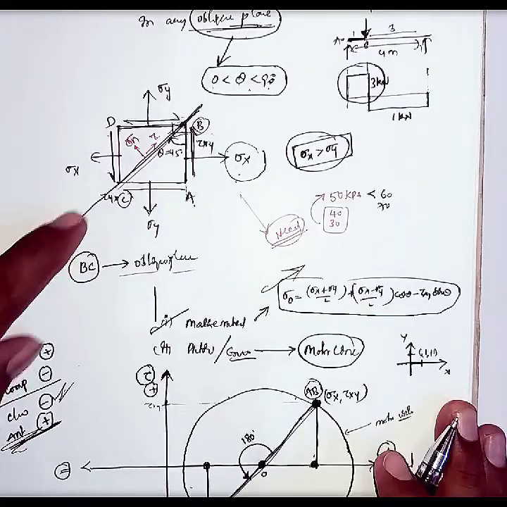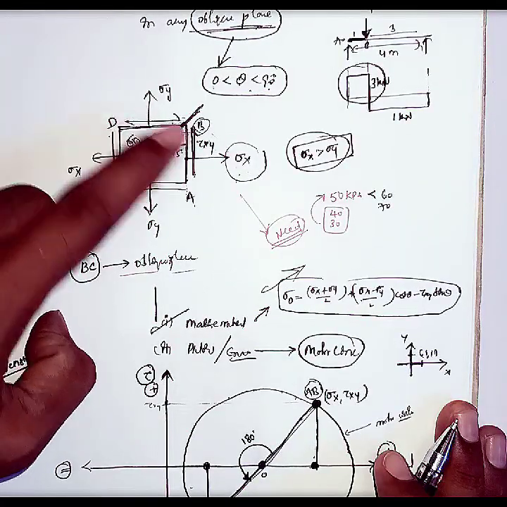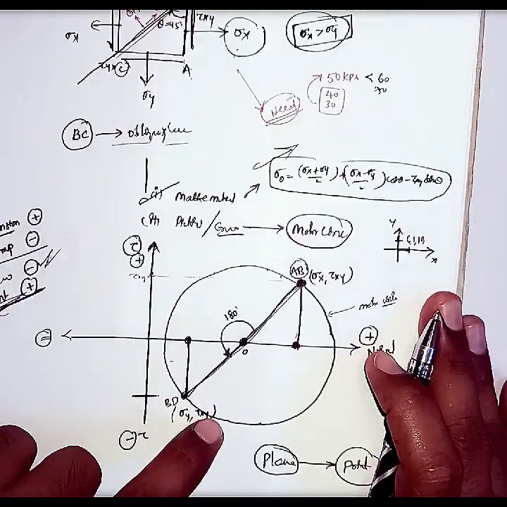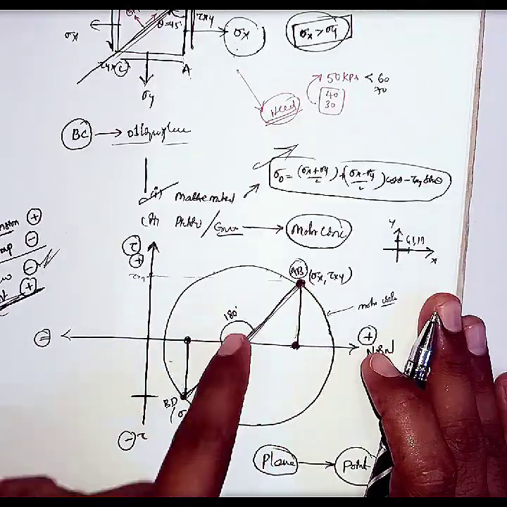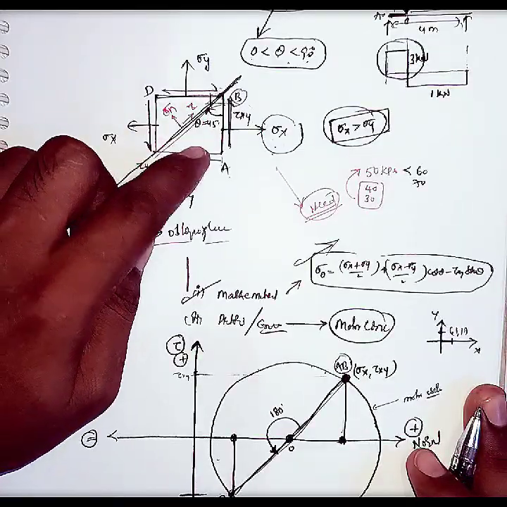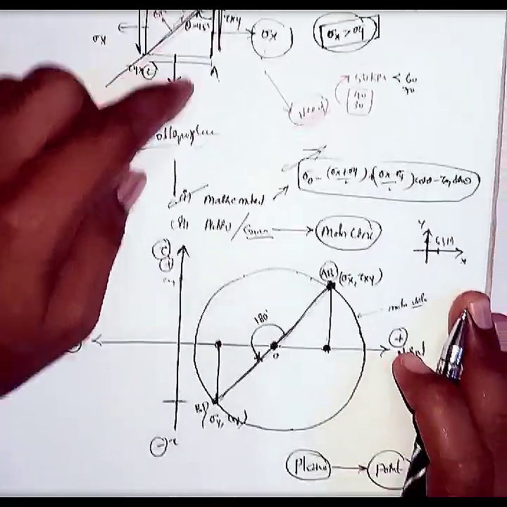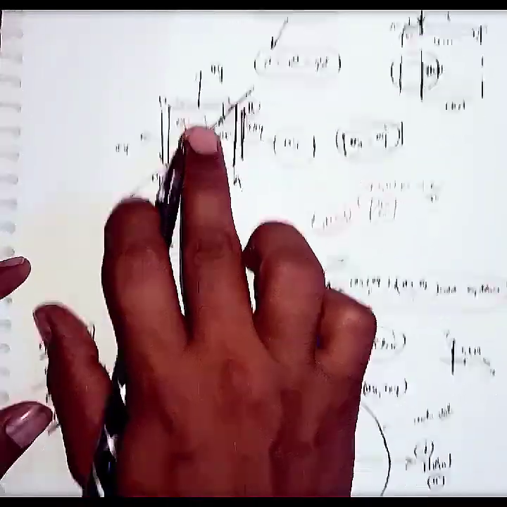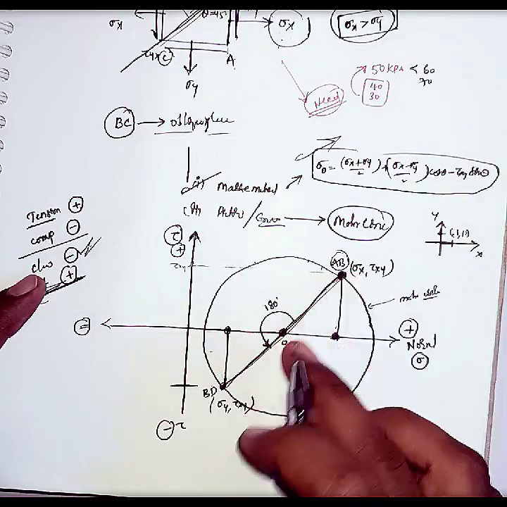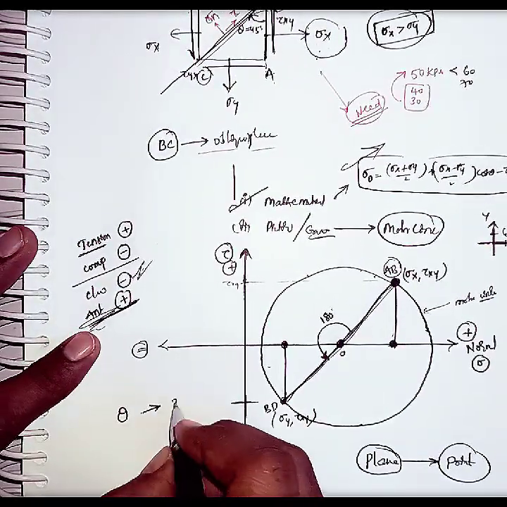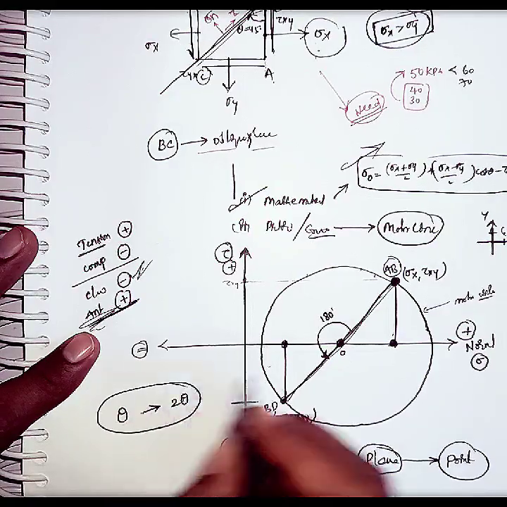That is, on the loaded diagram the angle between these 2 planes is 90 degrees, but on the Mohr circle it is 180 degrees. That means theta on the loaded diagram becomes 2 theta on the Mohr circle. Yes or no?